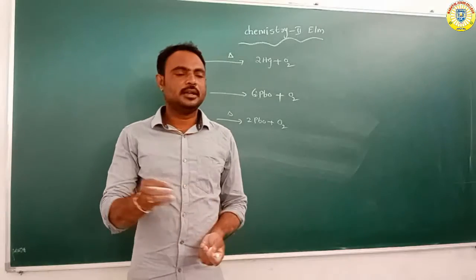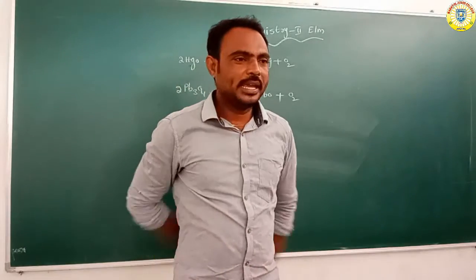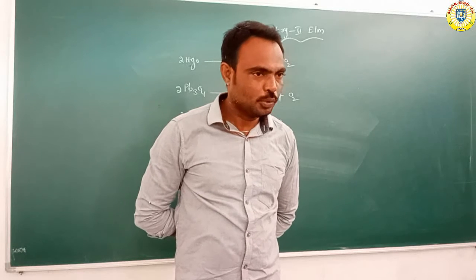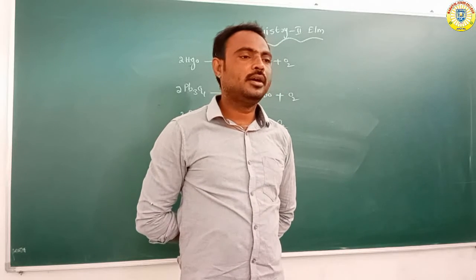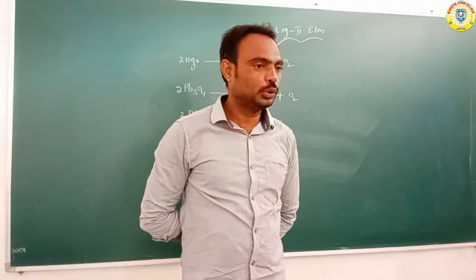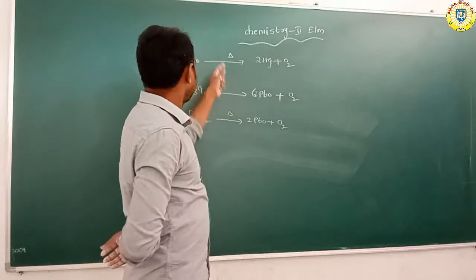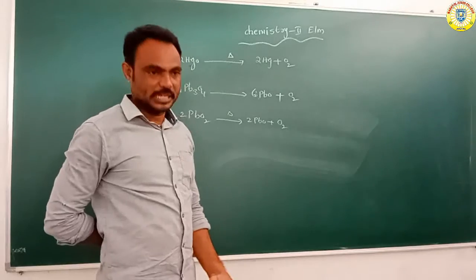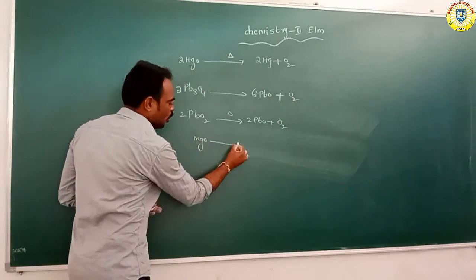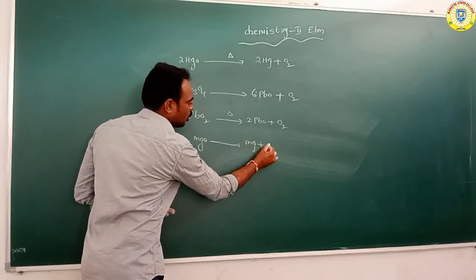So oxygen is formed from H2O, H2O2, KMnO4, KClO3 and different types of oxides, mainly metal oxides. Or suppose magnesium oxide, MgO, forms Mg plus O2.